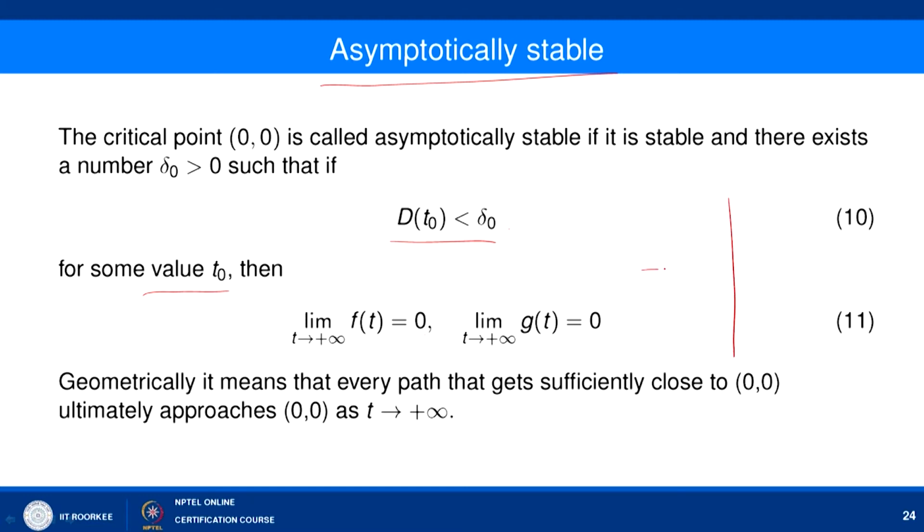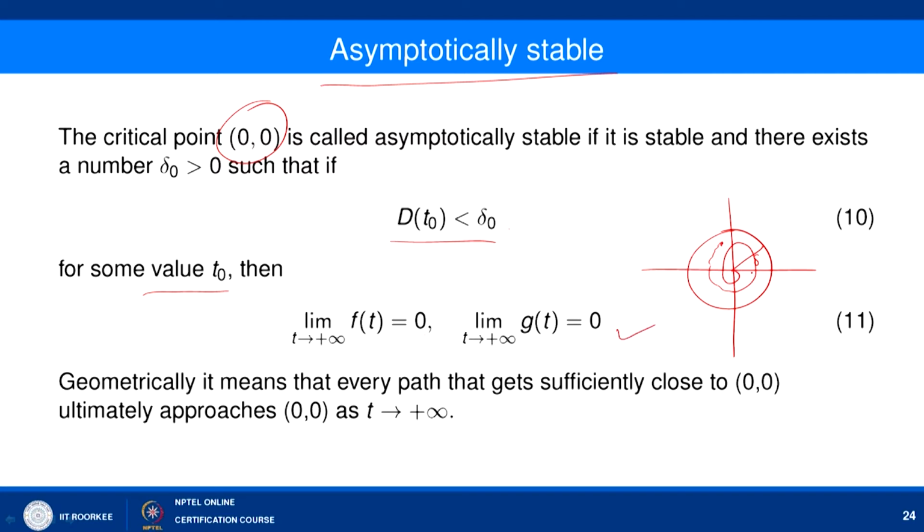So, it means that when it starts inside your inner circle of delta, then as t tends to infinity your distance keeps on decreasing and ultimately tends towards the origin, right. In this case we simply say that your critical point (0, 0) is asymptotically stable.